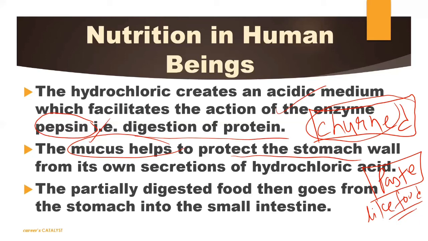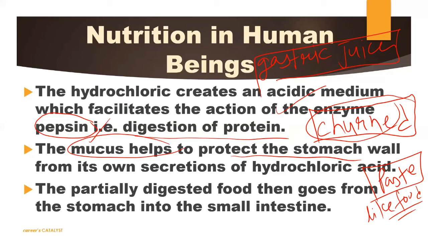Because this paste-like food is obviously physically digested, and in between these 3 hours the enzymes released by our stomach will act here. This is defined as gastric juice. Whatever enzymes are released in our stomach, we call it gastric juice. So this gastric juice will help to digest your complex food. How it digests, we have already studied.